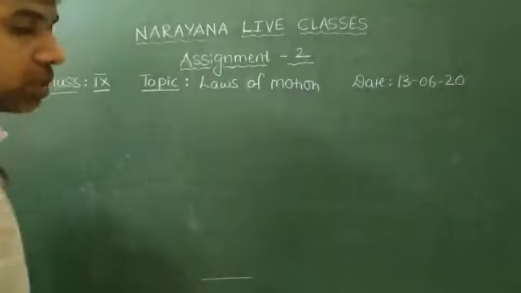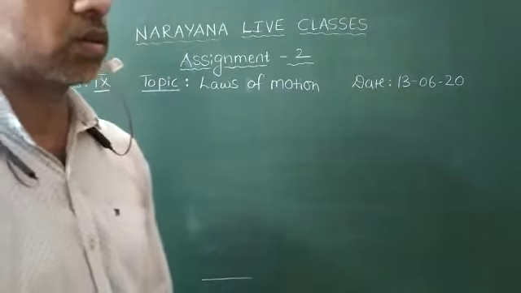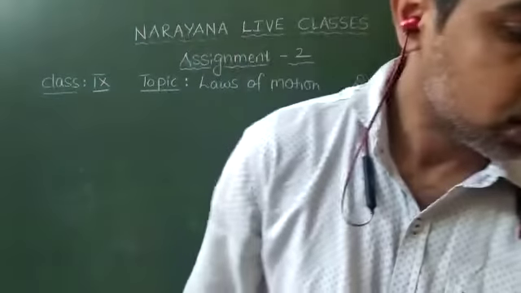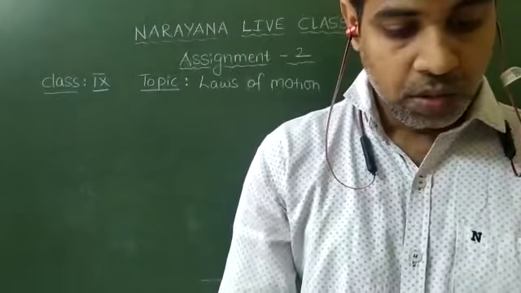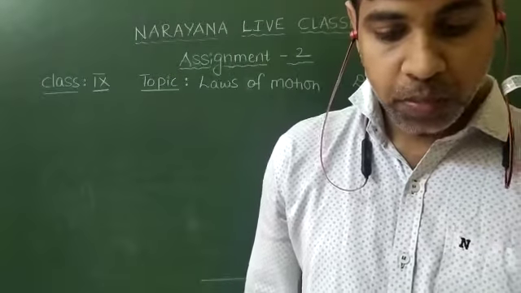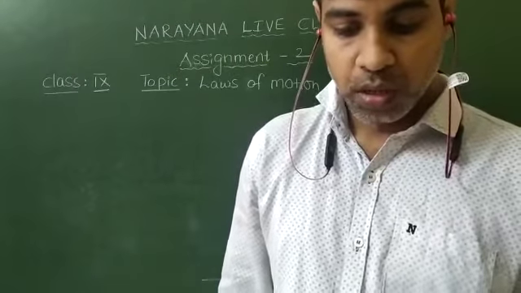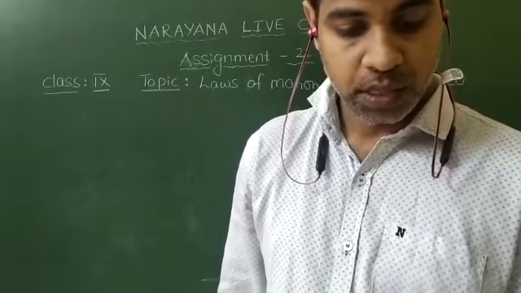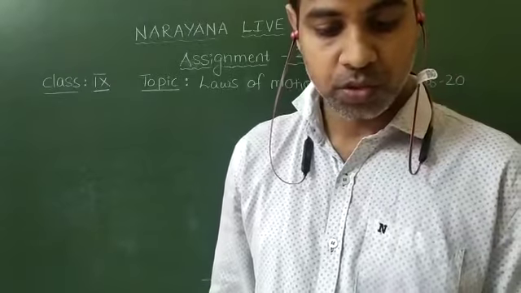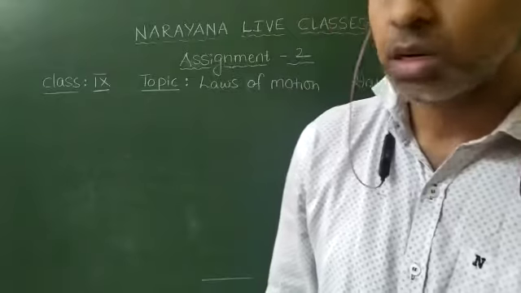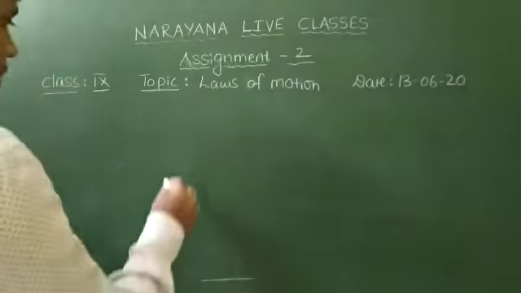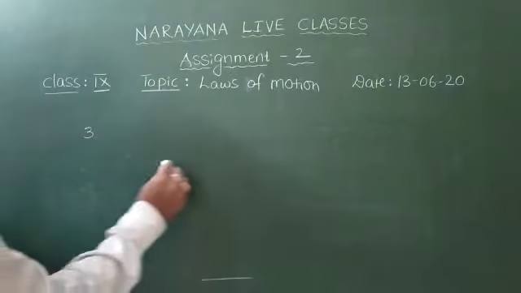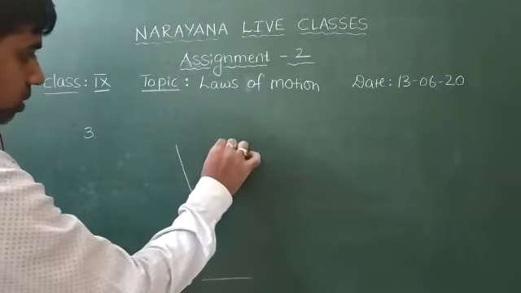The third question they have given is: why does a coin kept on a cardboard fall into the glass when you strike the cardboard? Here there is a glass.